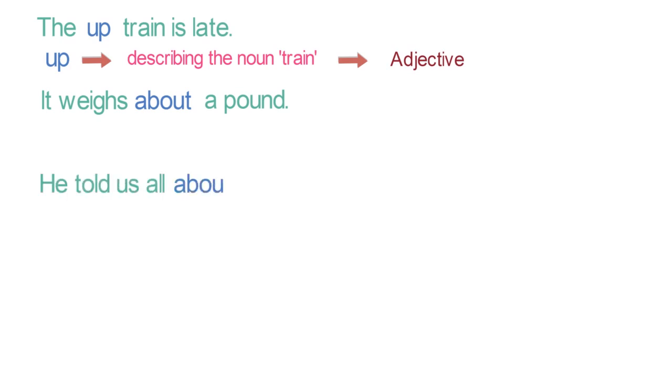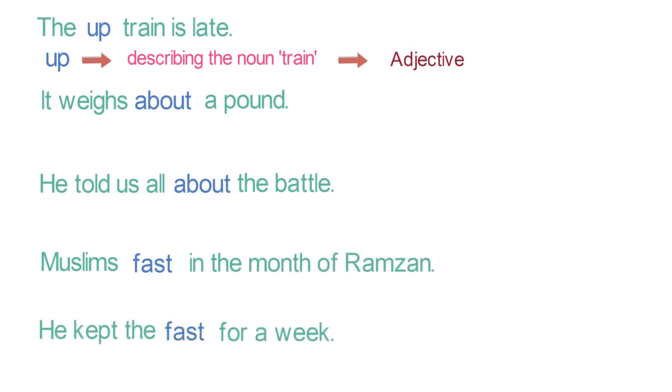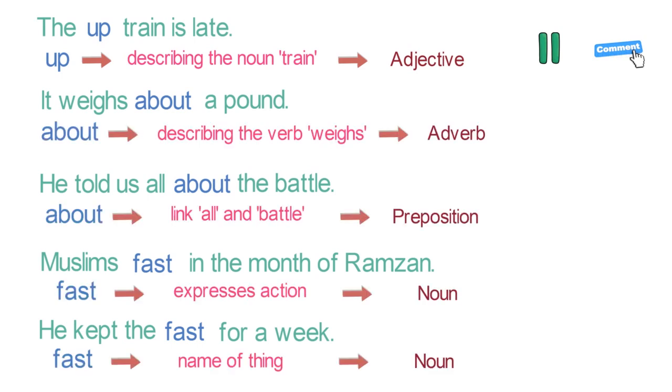He told us all about the battle. Muslims fast in the month of Ramzan. He kept the fast for a week. Pause the video, write your answers in the comment and also give the reason of classification. I will give the answers in a while. The answers are on your screen now.